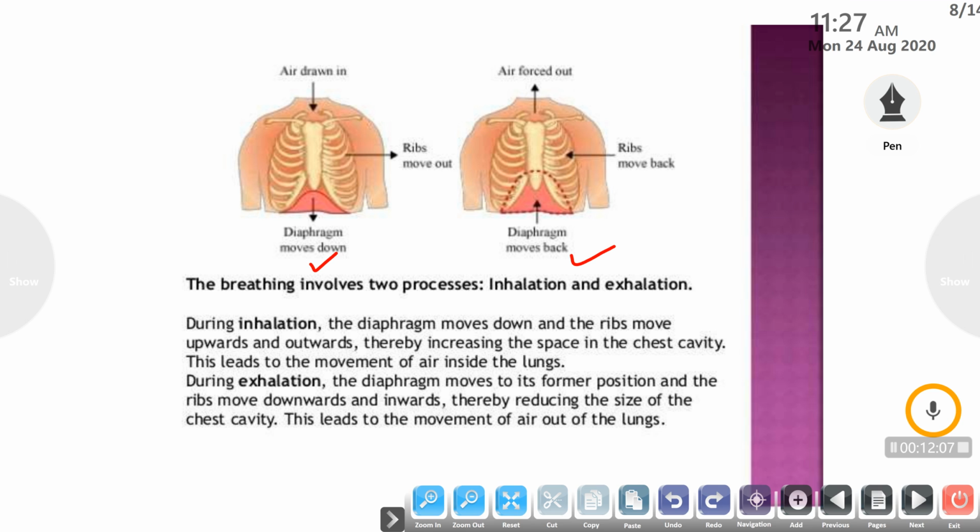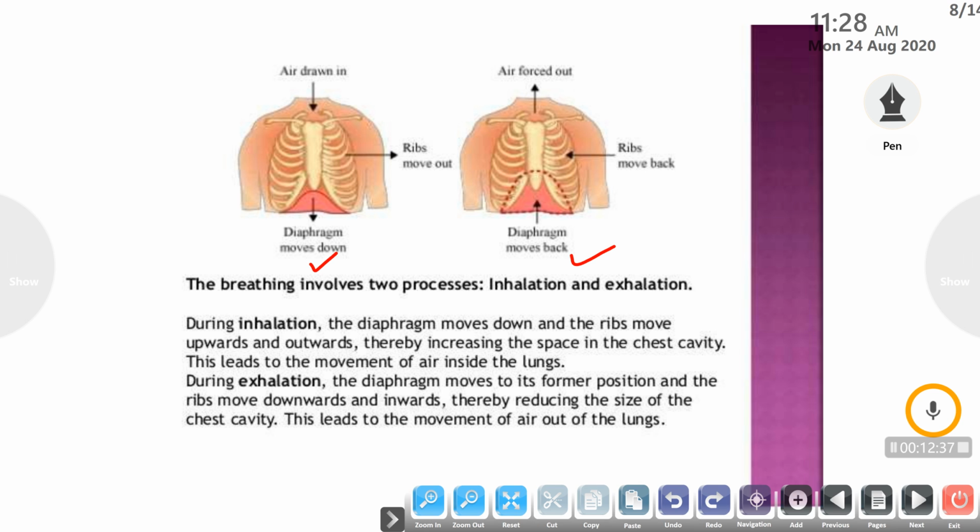In contrast, during exhalation, the diaphragm moves to its original position and the ribs move downwards and inwards. This reduces the volume of the chest cavity. The decrease in the volume of the chest cavity leads to an increase in the pressure of the chest cavity, which leads to the movement of air out of the lungs. So this is the mechanism of breathing in human beings.